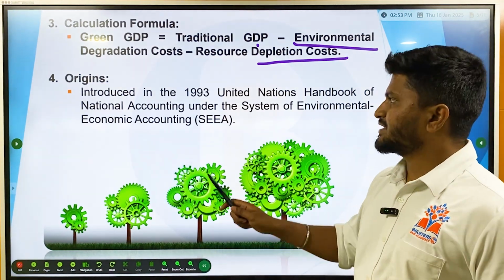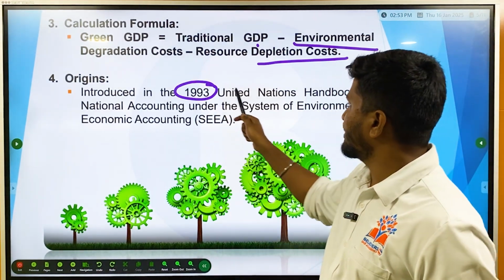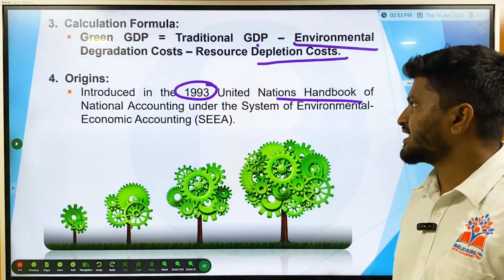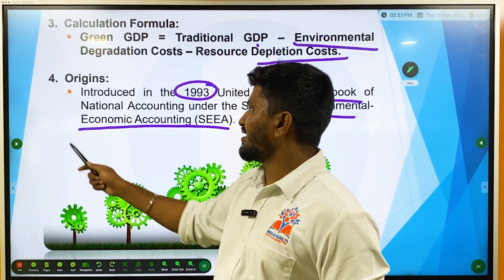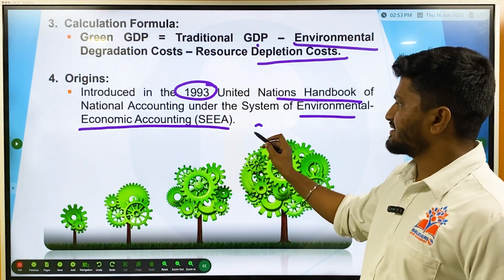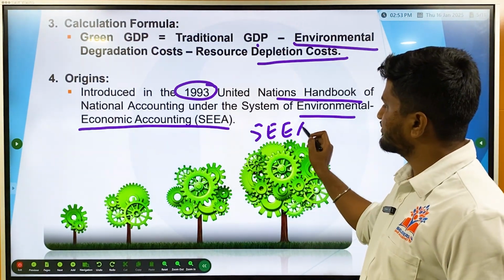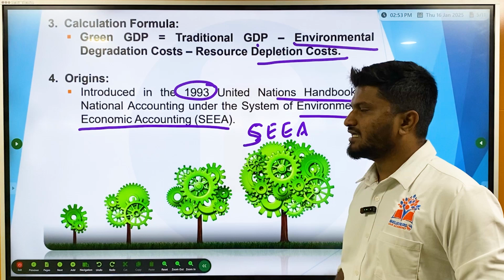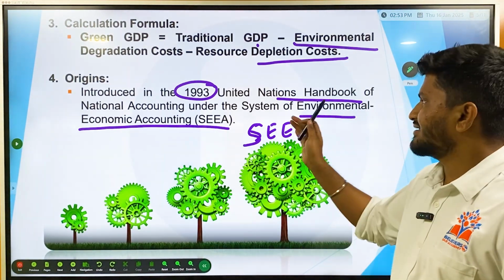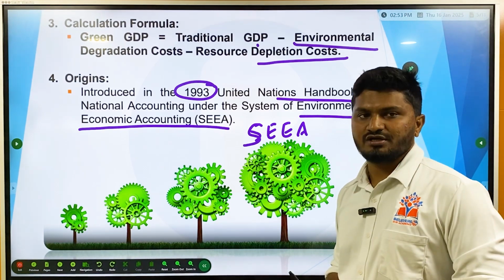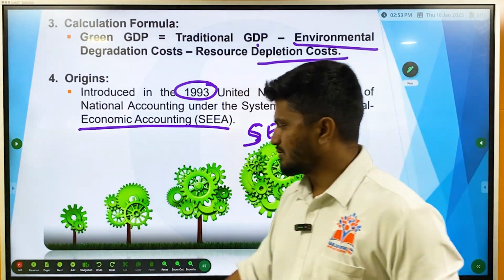Origins: it was initially introduced in the 1993 United Nations Handbook of National Accounting and the System of Environmental Economic Accounting, that is SEEA. The green GDP concept was initially formulated by the United Nations in this system of environmental economic accounting. Okay, this is about Green GDP.